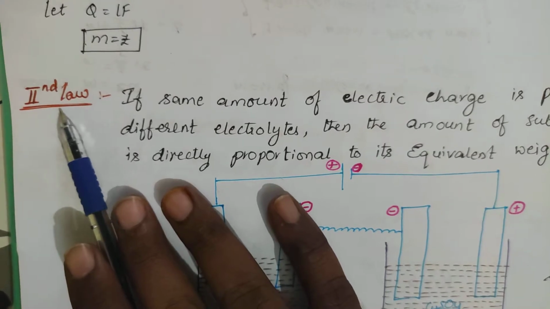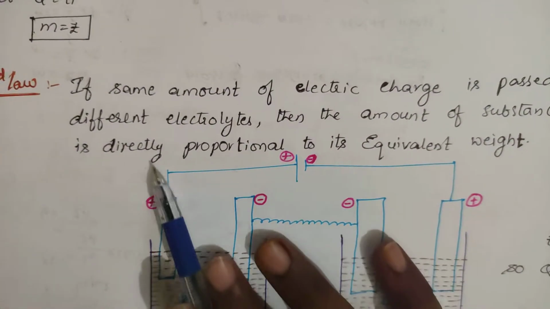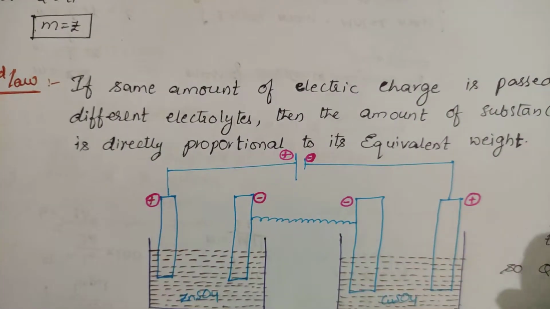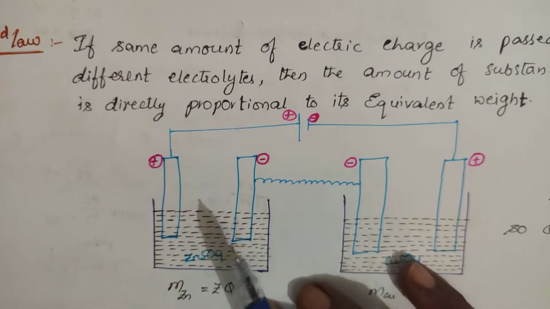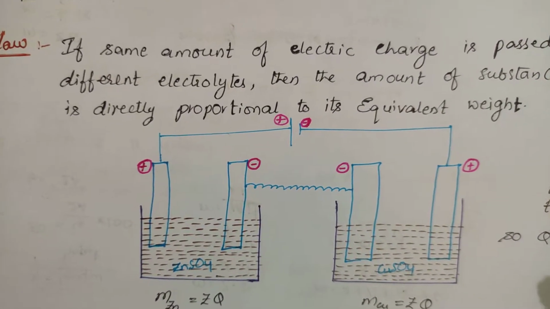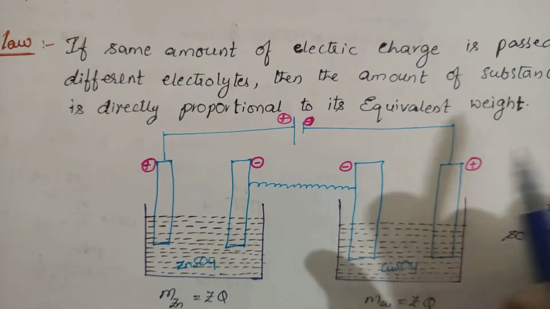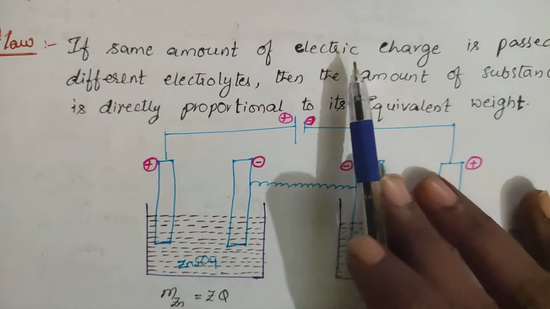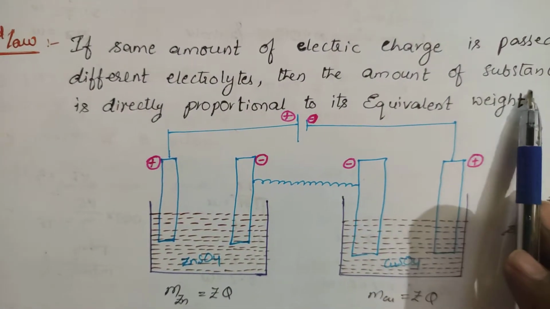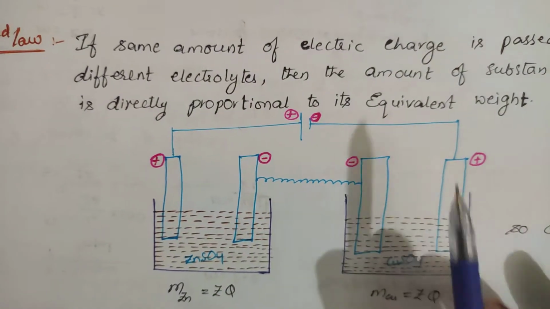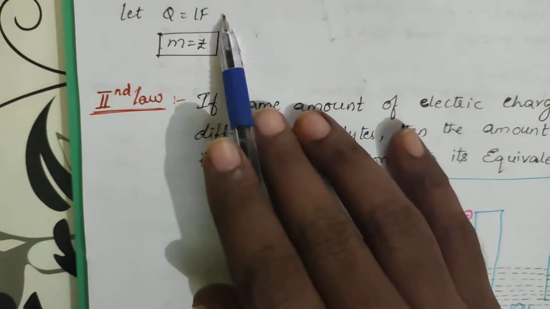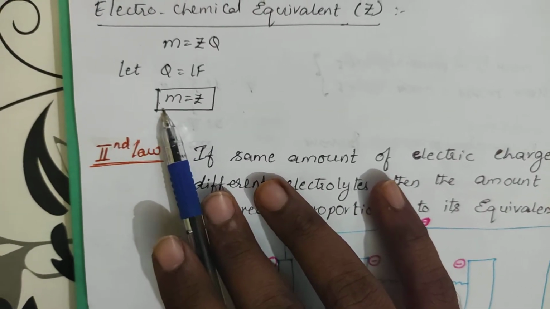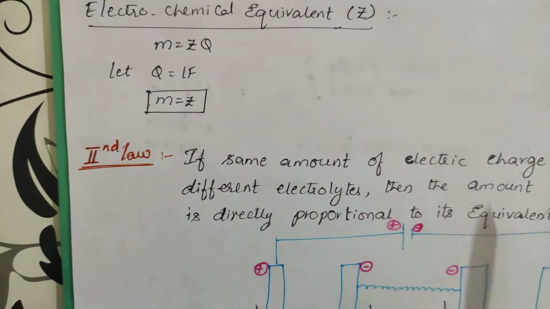Okay, let us go for the second law. What does it say? This law says that if the same amount of electric charge is passed through different electrolytes, say zinc sulfate, copper sulfate, magnesium sulfate, taken in different containers, meaning you are passing the same amount of Q, then the amount of the substance deposited will be directly proportional to the equivalent weight. That is what the second law says.